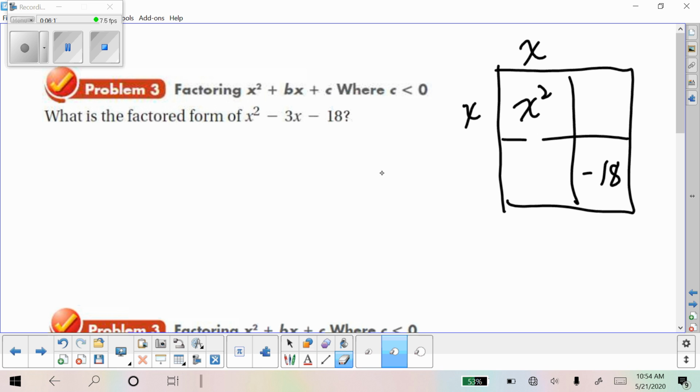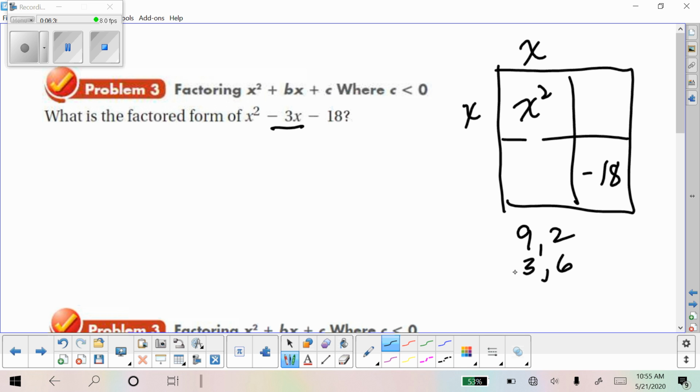So you might start thinking about what are the factors of negative 18, like 9 and 2. Now, if one of those is a negative, will it add up to negative 3? I don't think so. So 3 and 6 is another set of factors of 18. If one of those is negative, will it add up to negative 3? And it will, as long as the 6 is the negative. So I'm going to put a negative 6 here and a positive 3 there.